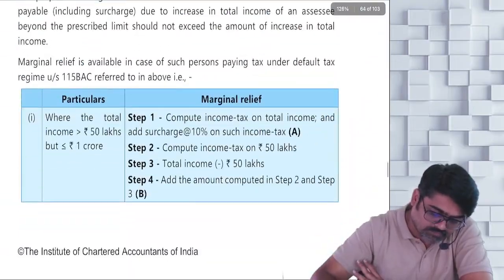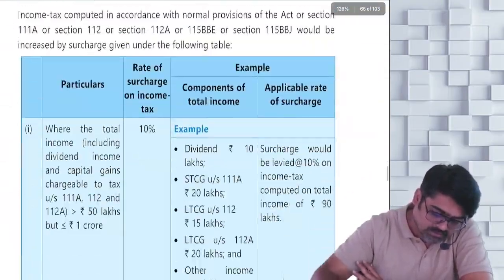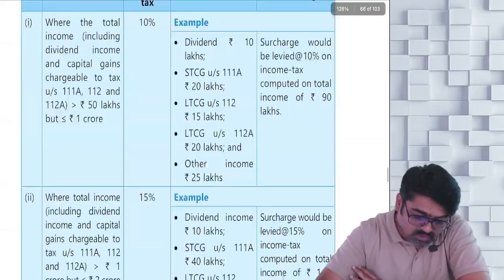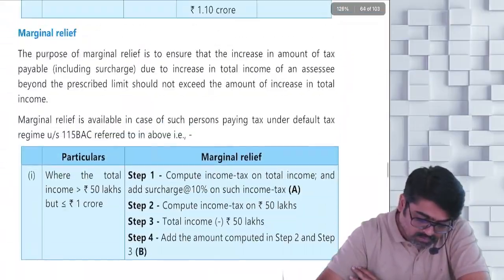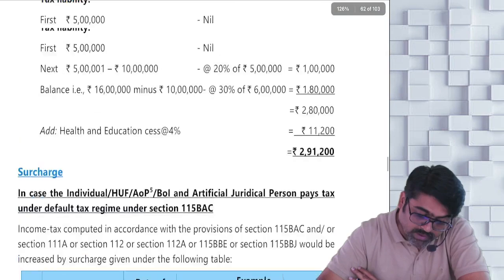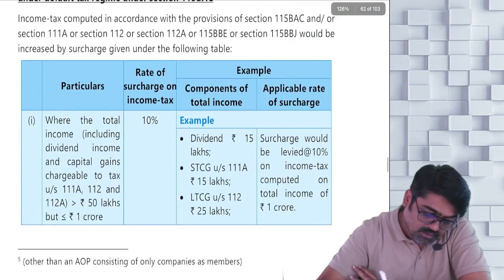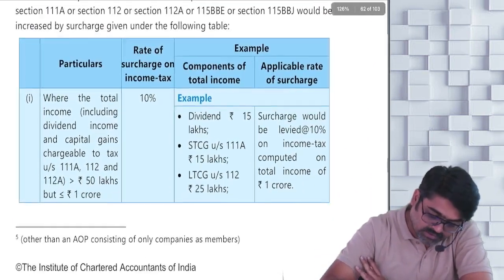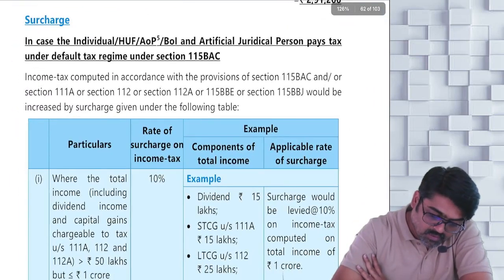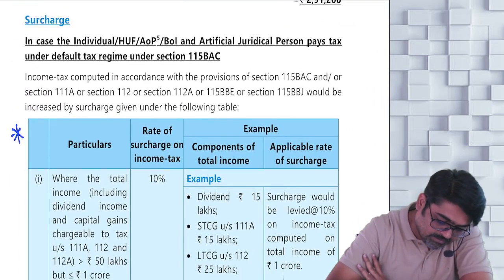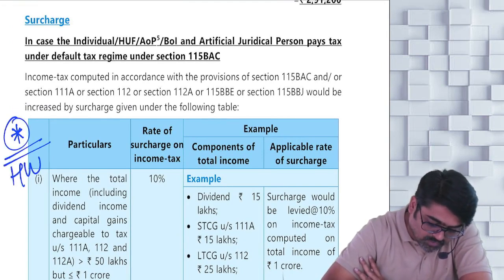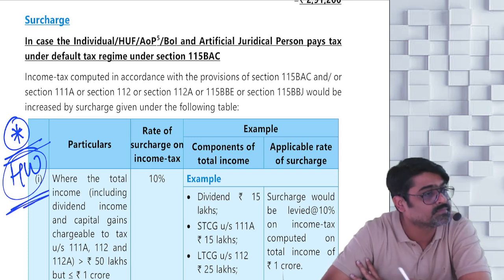Illustration number 4. After that, illustration number 5. But before that, this marginal relief concept is there, no? Today at home, what did I say? Today at home, this page number 1.62, page number 1.62. From here, these tables are starting, okay? This entire table is your homework for today. Today you are going to read this.